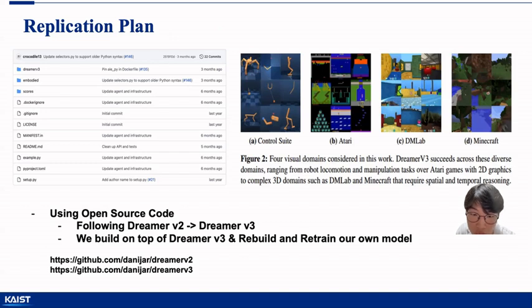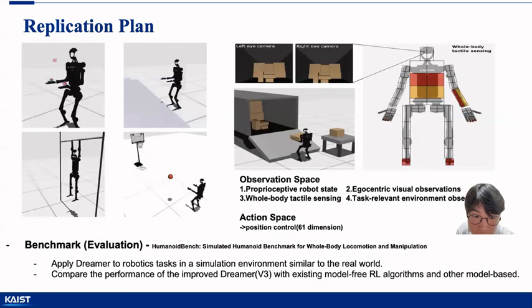Since we are all new to Dreamer, we will review the existing open source code for version 1, version 2, and version 3 to track the key technology changes. Ultimately, we plan to rebuild and retrain the model based on the latest Dreamer version 3. Additionally, as shown in the second image above, Dreamer version 3 has been tested across diverse visual domains with four test cases. We will verify whether our improvements are beneficial by comparing in the control environment.